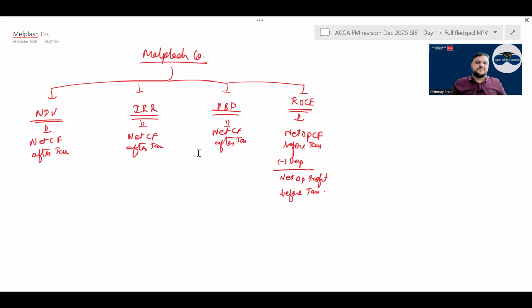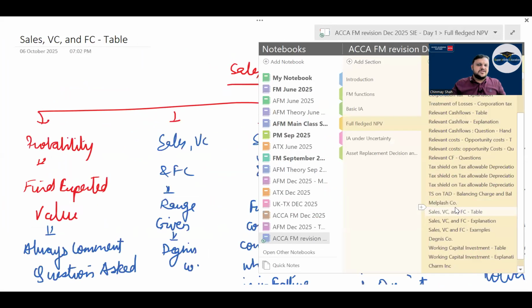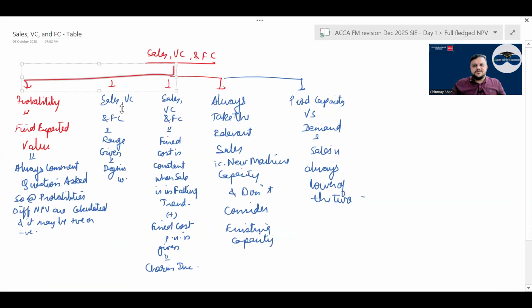Melplash company में NPV, IRR, payback period, ROC. One of the important questions from your book. Then sales, variable cost, fixed cost. 3 or 4 types of question have come up. You generally have sales with 3 selling prices given, with probability attached to them. So you find the expected selling price and always use it for NPV accordingly.